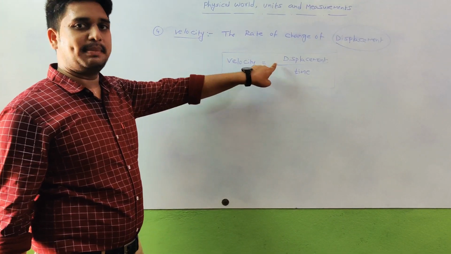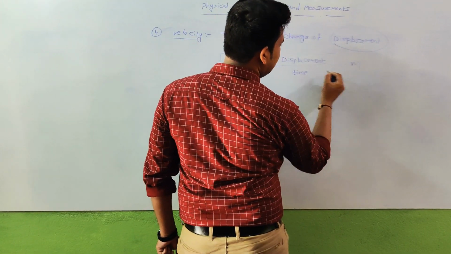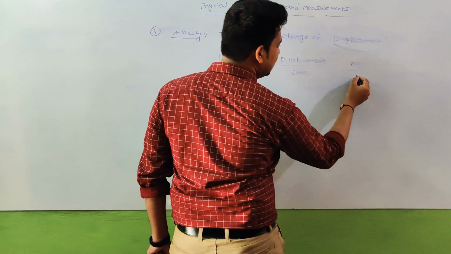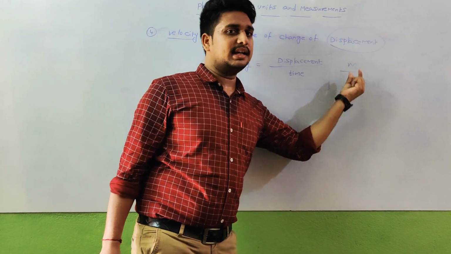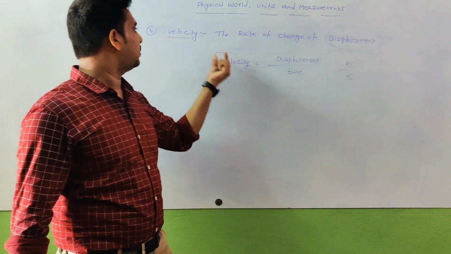Here displacement is measured in meters, by time, which is measured in seconds. That means meter per second. Meter by second is the unit for velocity.